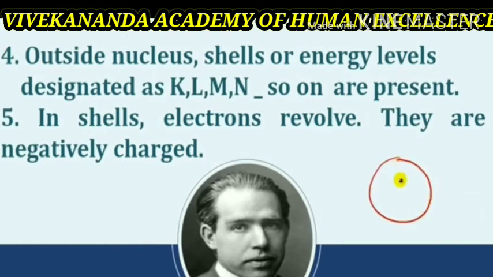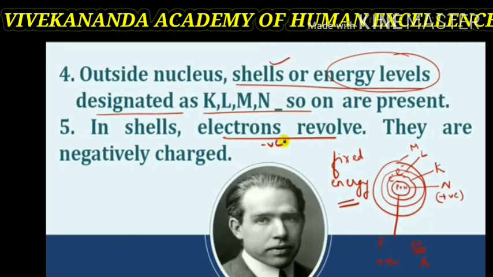Thus, outside of the nucleus, there are shells or energy levels in which electrons are revolving. These are designated as K, L, M, N or by the numbers 1, 2, 3, 4. In shells, electrons are revolving. They are negatively charged.